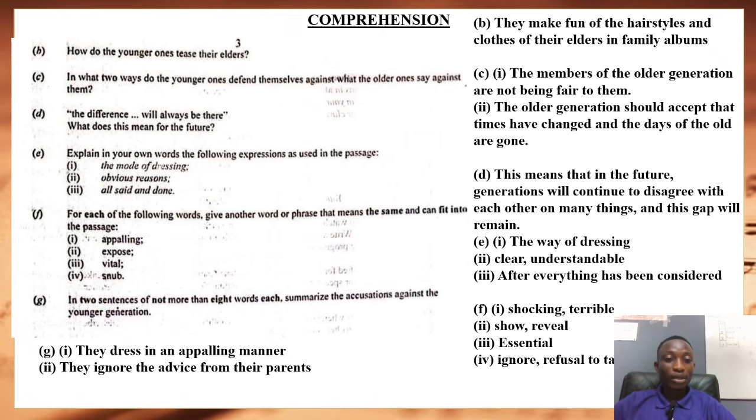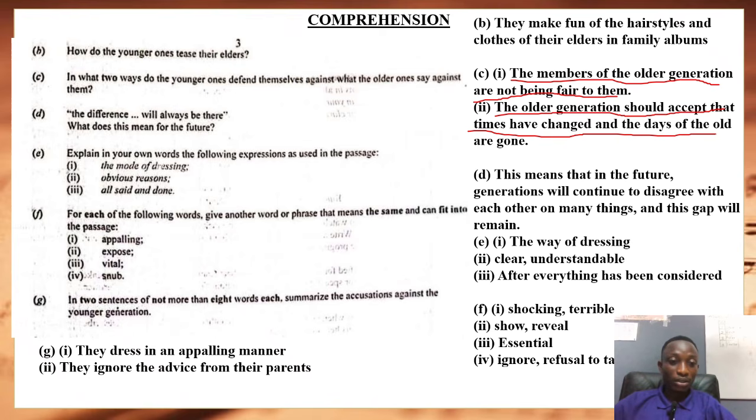C, in what two ways do the younger ones defend themselves against what the older ones say against them? So the younger ones were not mute, but they still brought out points to free themselves against all criticisms from the older generation. So he says, one, the members of the older generation are not being fair to them. They raise that point in there. And two, the older generation should accept that times have changed and the days of the old are gone.